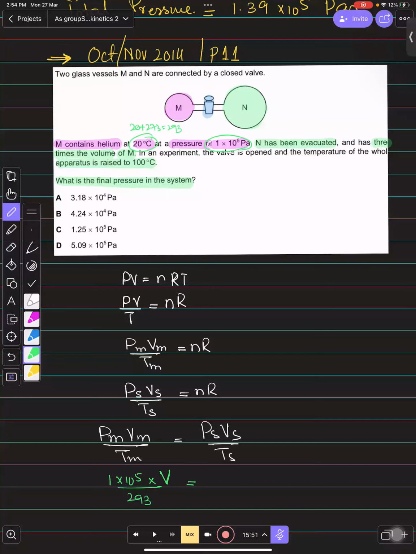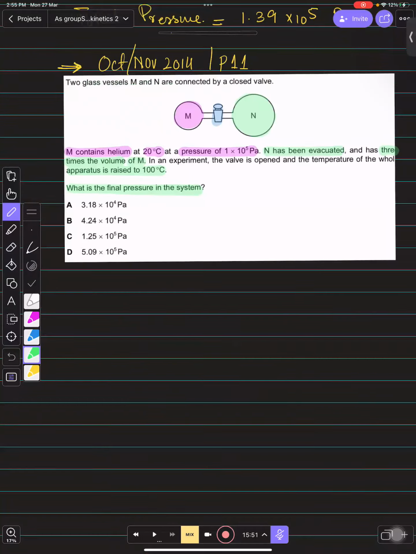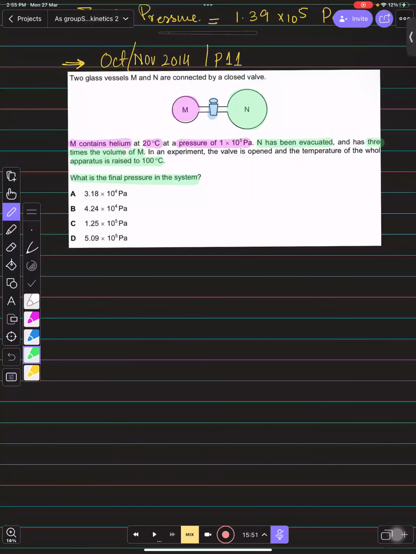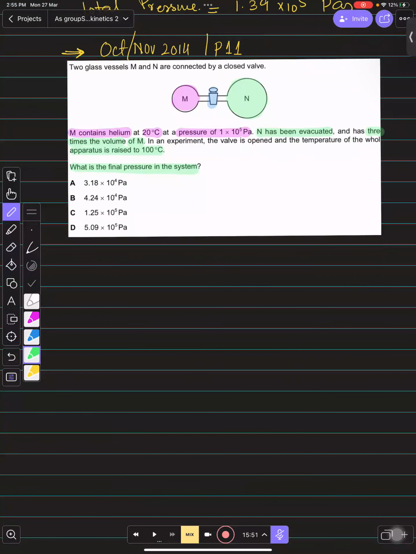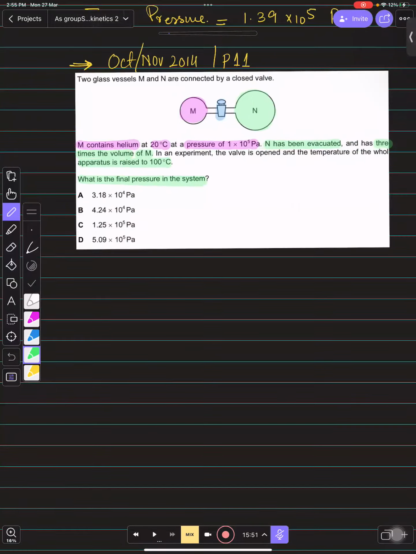And over here, the pressure we need to find out. And the volume is 3 times of M, मतलब गुना ज़्यादा है. And temperature is 100, so 100 plus 273, it would be 373 Kelvin. So now we can solve this, equate this and calculate the answer of this. Let's see what is the answer, bacho.